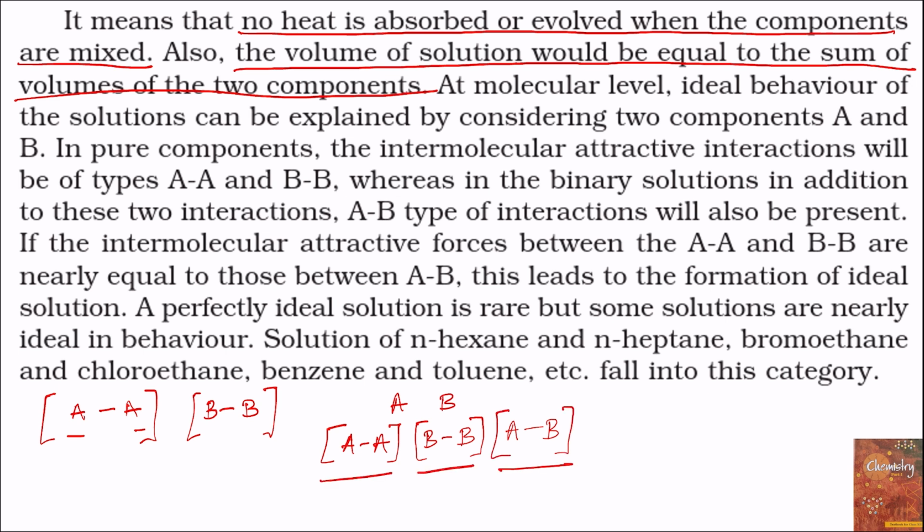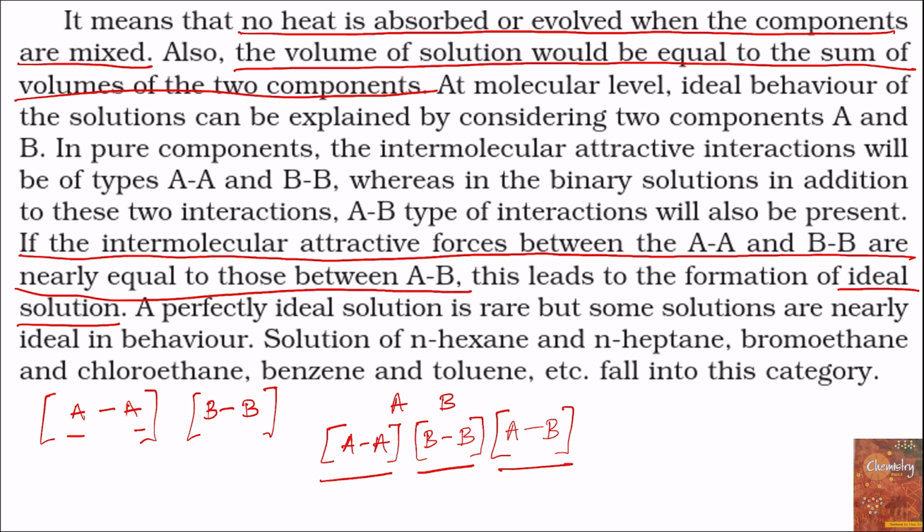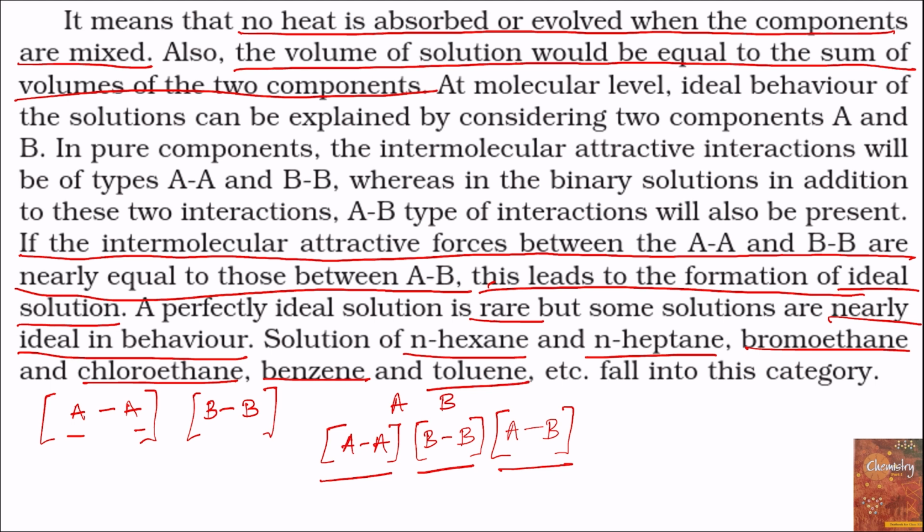Now, if the intermolecular attractive forces between the molecules of AA and BB are nearly equal to those between AB, then it will lead to the formation of an ideal solution. Now, a perfectly ideal solution is rare, but some solutions are nearly ideal in behavior. Examples of such solutions are solution of n-hexane and n-heptane, solution of bromoethane and chloroethane, solution of benzene and toluene, etc. fall into this category.